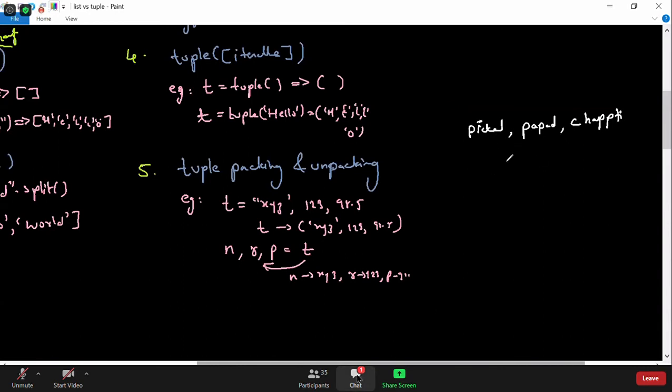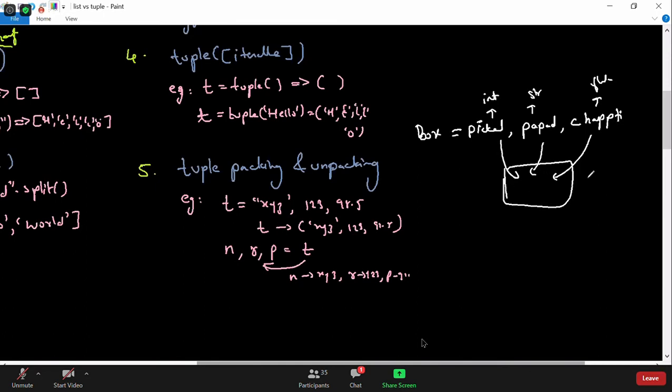So generally, you wanted to carry this to some other country. You cannot carry them separately, right? Pickle, papad, and chapati. Suppose this is of integer type, this is of string type, and this is a float type, whatever. They are different types actually. What you do is pack them into a box. You put them all into a box. That is generally called packing. Meaning you write them as T, or whatever the variable, or a box. Box is equal to all these things. So box is my tuple. Then you packed everything into a box now so that you can carry. This is called packing. Understood now?